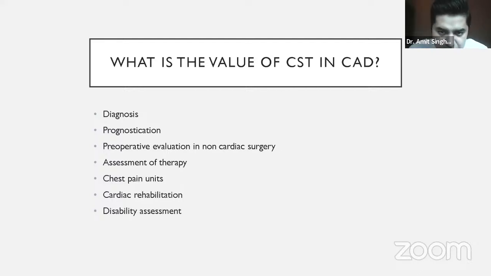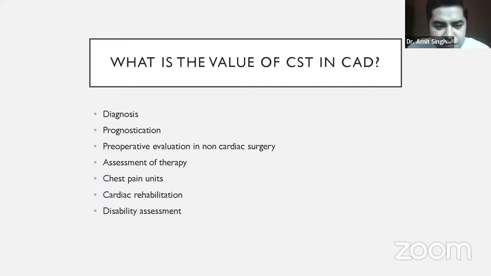So treadmill test, or CST, in patients who are already having coronary artery disease. In such patients, we can use the treadmill test for prognostication. It is a simple and logical thing. Patients who can walk more, who can perform exercise in a better way, obviously will have a better prognosis. However, patients who are not able to perform the treadmill test or who cannot walk more or are not able to do their daily lives, obviously will have a bad prognosis.